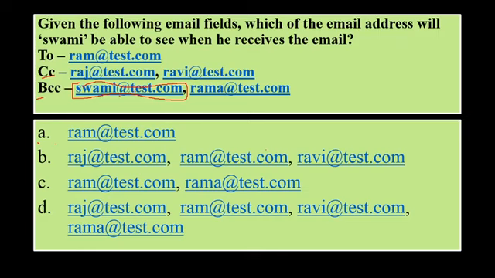So in the blind carbon copy, Swami won't be able to see Rama@test.com, and Rama@test.com won't be able to see Swami@test.com. Blind carbon copy is basically used to hide someone, so the other one must not know. The carbon copy and the To option are visible to the blind carbon copy. So Raj@test.com, which is in the carbon copy, and Ravi and Ram, these three are visible to Swami. So option C is the correct option over here.